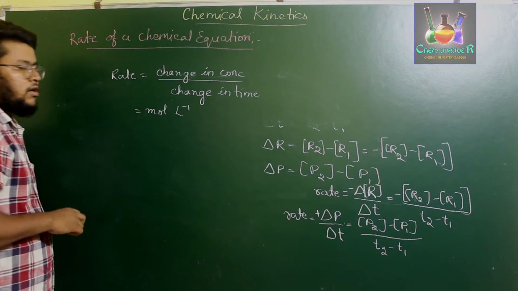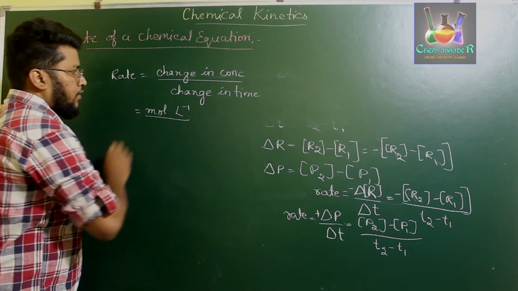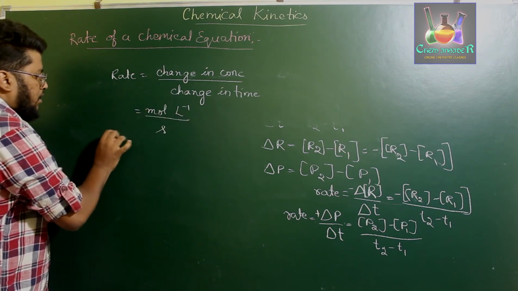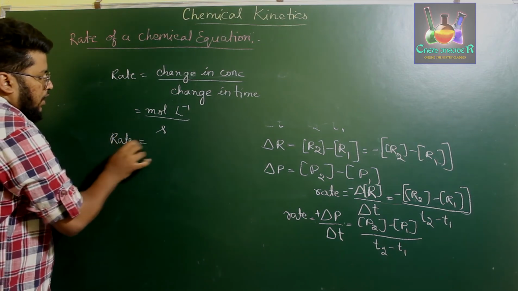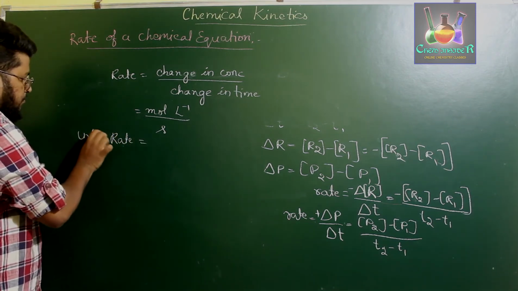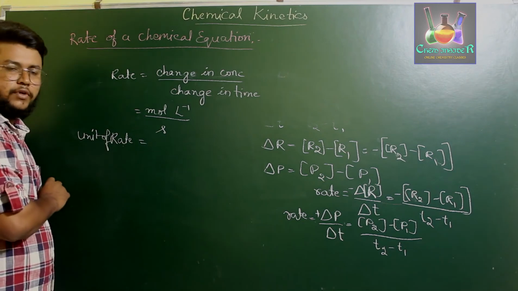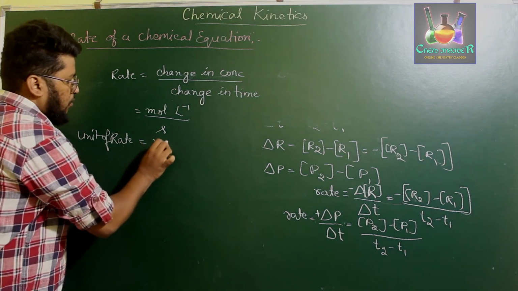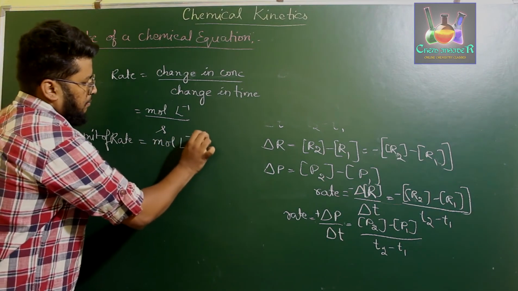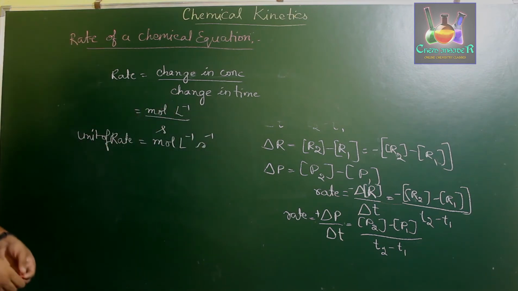Concentration will be expressed in mole per liter. If time is expressed in second, then unit of rate of a reaction is mole per liter per second. So this will be the unit of rate of a reaction.